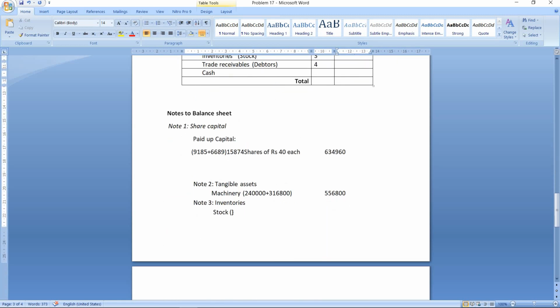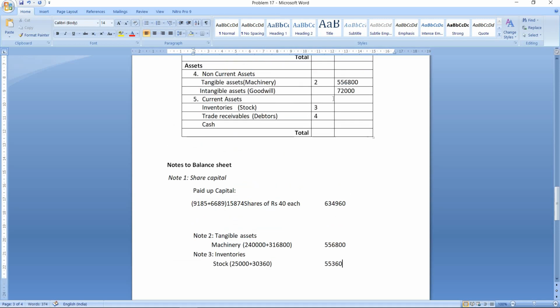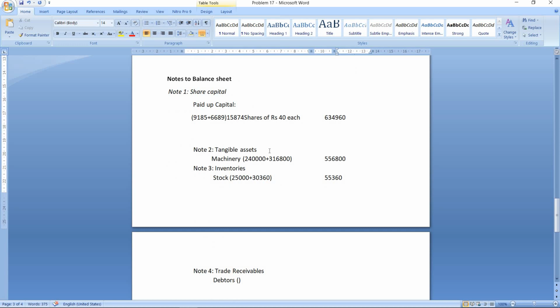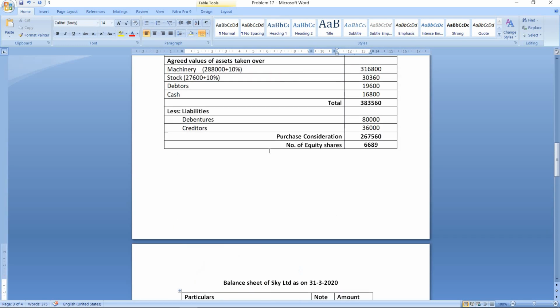So let us write it in the note. 25,000 plus 30,360. Total we will show in the balance sheet, which is 55,360. So here note number 3, 55,360.